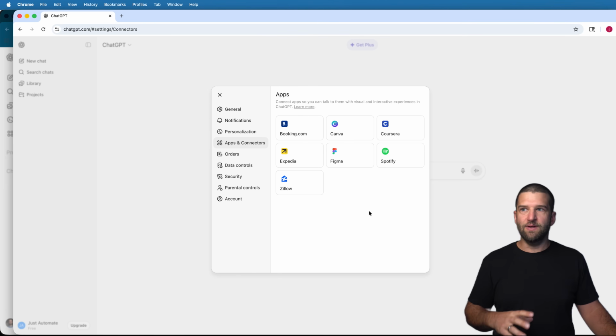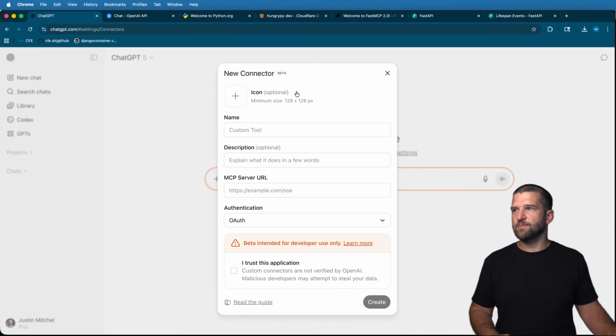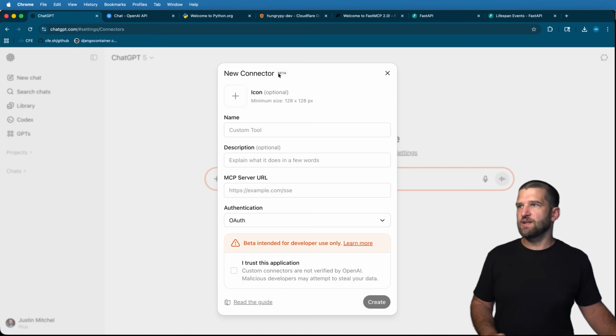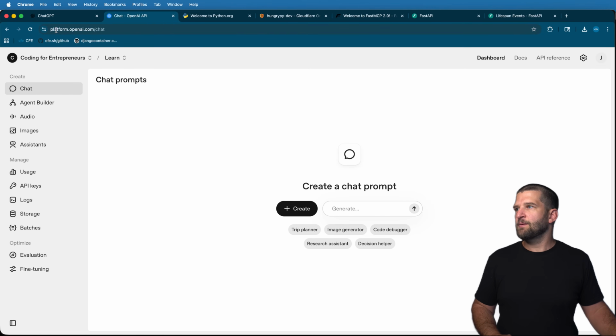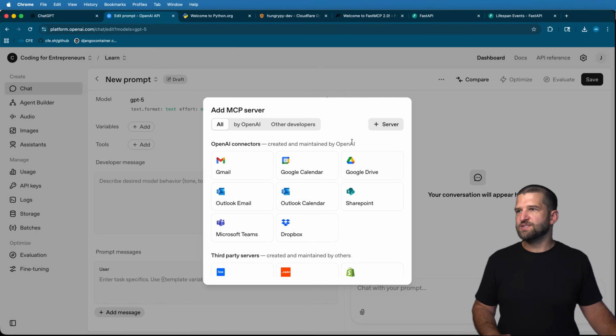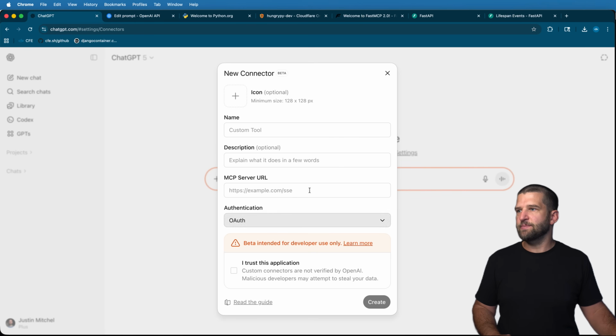So what I might have to do is spend $5 to use the OpenAI API platform, which will allow you to do something very similar to what you're doing in ChatGPT. I'm going to show you that in the video as well. But the idea here is you go into OpenAI, platform.openai.com, you click on the dashboard, you go into chat, you go to create a new chat, and then you'll see this tools here, and we'll be able to create an MCP server, which is going to be very similar to what we saw in ChatGPT.